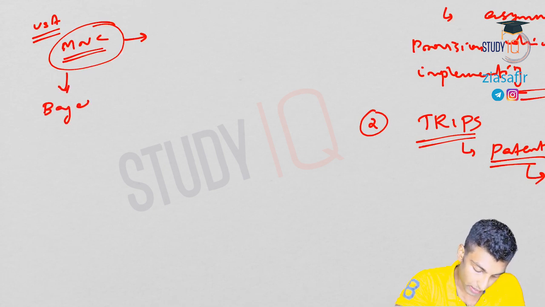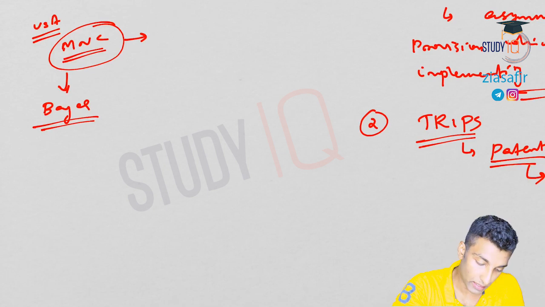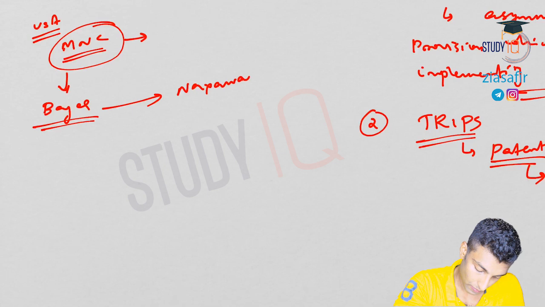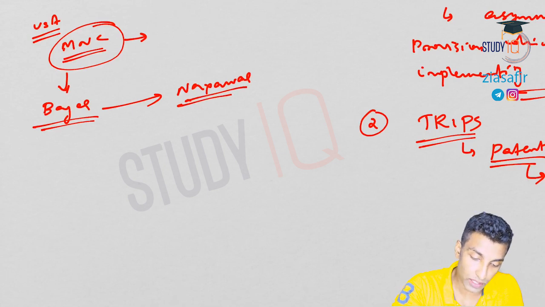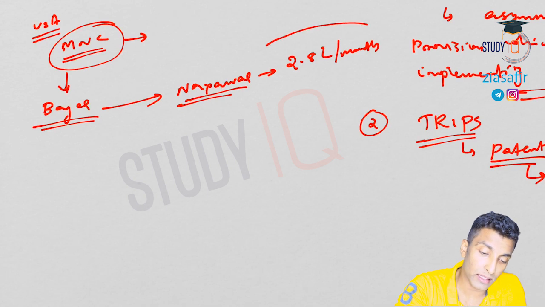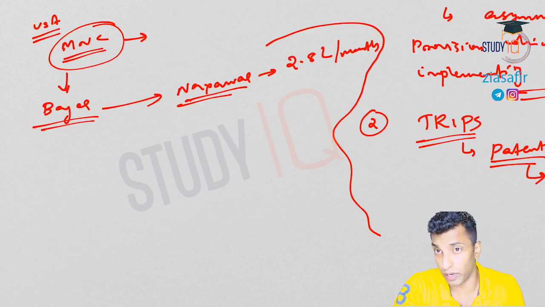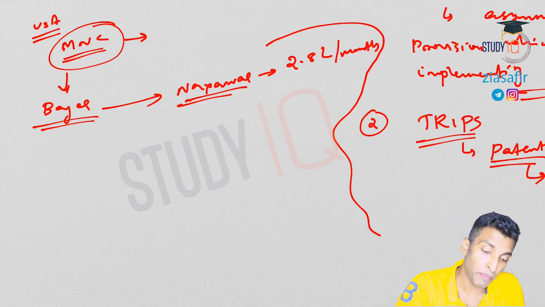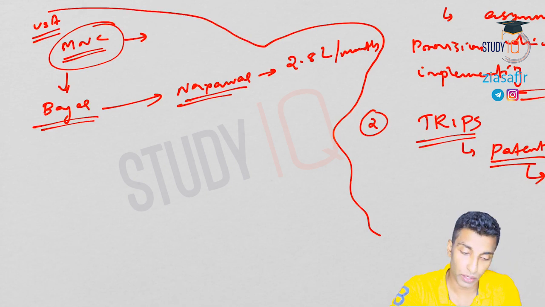For example, let's say there was an issue before. There is a company Bayer. Bayer is actually an MNC. Now Bayer produced which drug? Naxaver. This is a drug used for treatment of cancer. And you know how much it cost? Around 2.8 lakh per month. Now, do you think this is affordable for poor people? Or even if you are upper middle class, is 3 lakh per month affordable? No, it is not affordable, right? So Indians could not get this. It was so difficult.